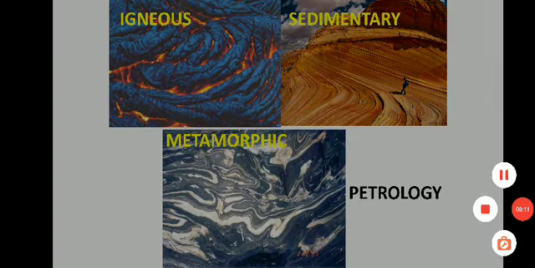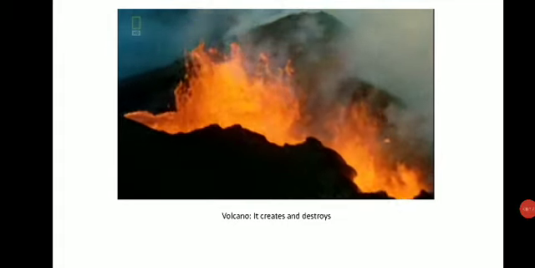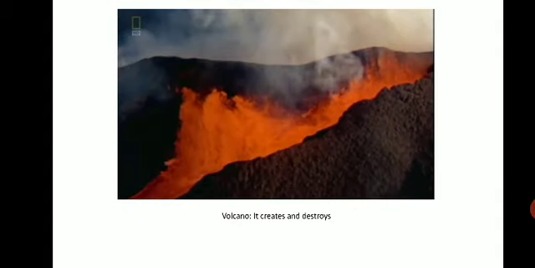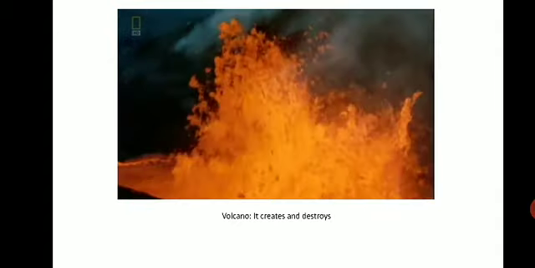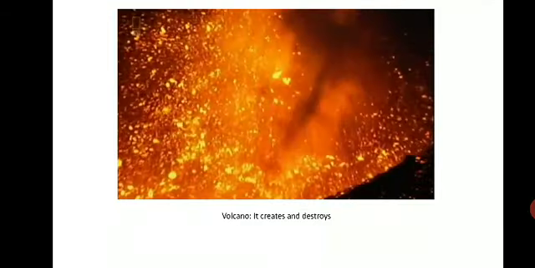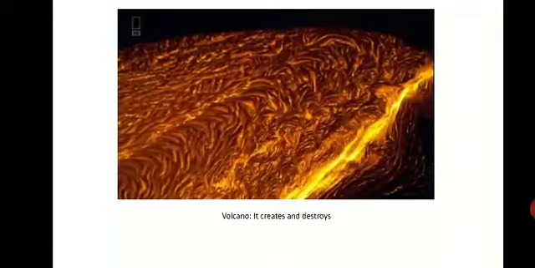I'll show you how igneous rocks are formed. Here is a video of a volcano. What is a volcano? The magma which is present deep inside the earth comes onto the surface and starts flowing in the form of lava.